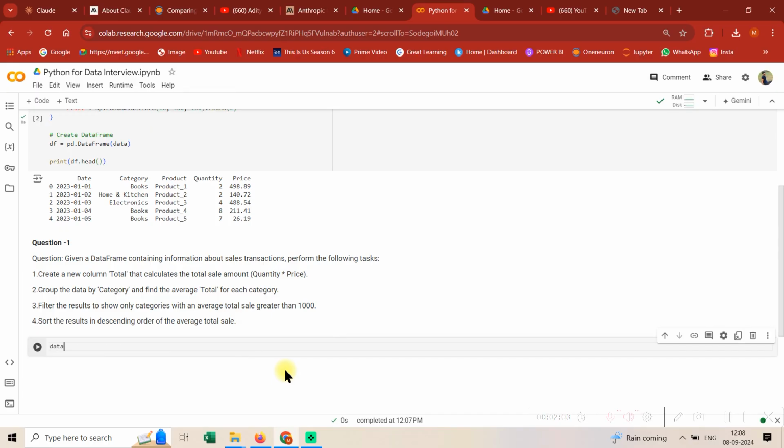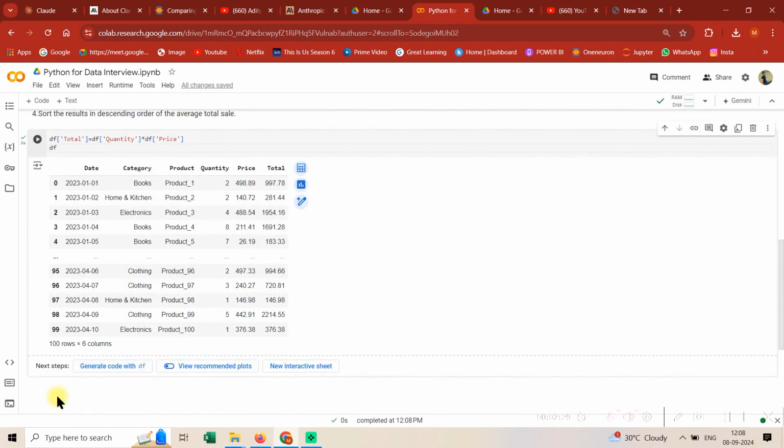So let me start. So see guys, we have df. This is how we'll create a new column. It says we need a new column total, and then we need quantity, Q-U-A-N-T-I-T-Y. This is the first part of the question, df, and we need price as well. I think this is simple. You guys must be able to do it. Let's just run it and see how our df is looking. This is how our df is looking. Let's just move to the next statement of the problem.